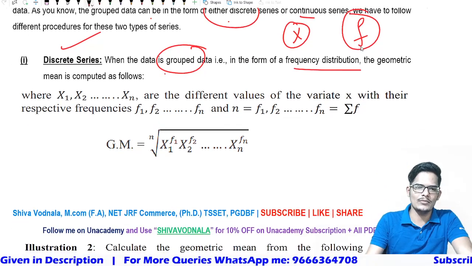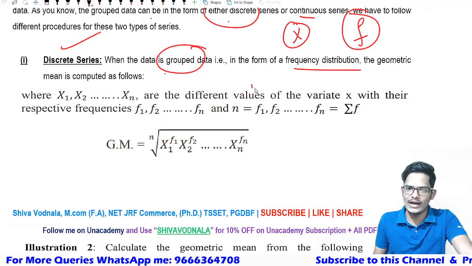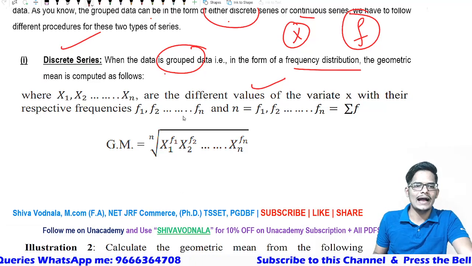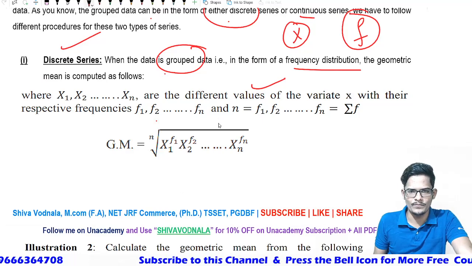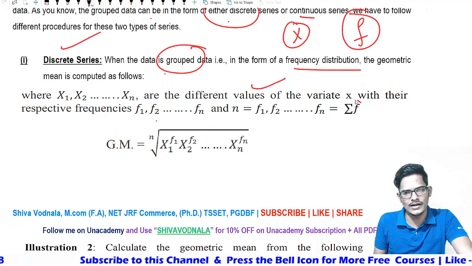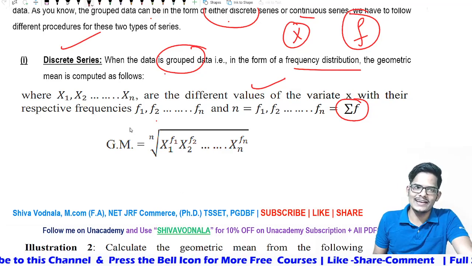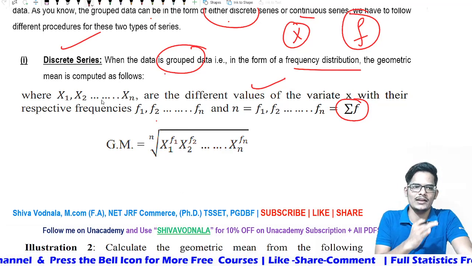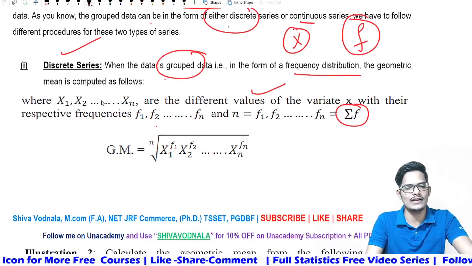So the same formula that we can use: x1, x2, x3, up to xn are called the values, which are given in the question, and f1, f2, up to fn are called the frequencies given in the question. The summation of all frequencies is represented by summation f. So in this case, the discrete geometric mean for grouped data, when it is given.